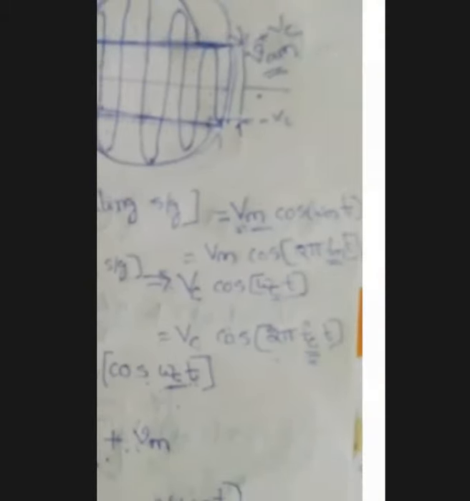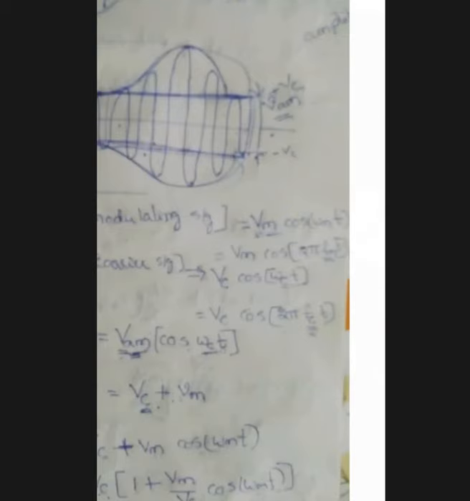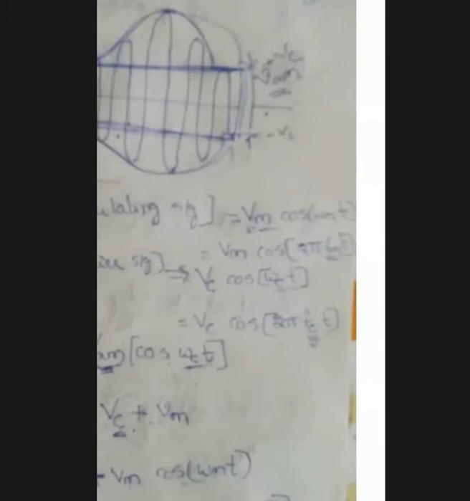Here I am replacing omega with the equivalent value, 2 pi f. So omega m is 2 pi fm t, where fm is the frequency of the message signal.